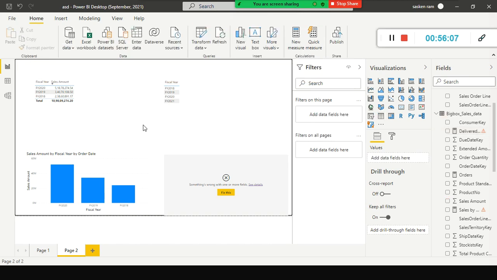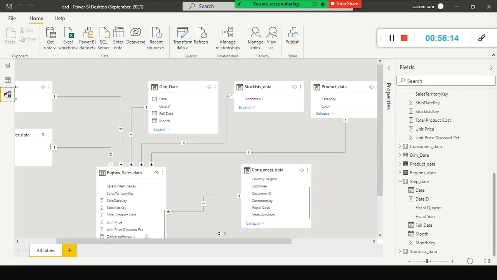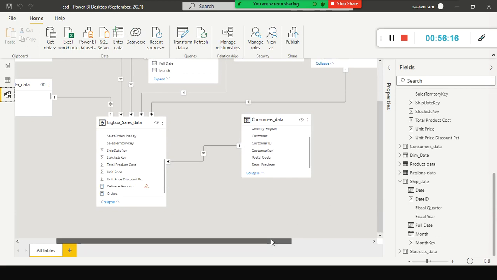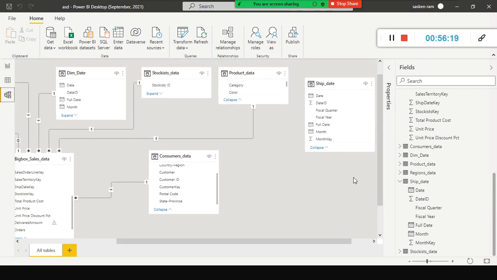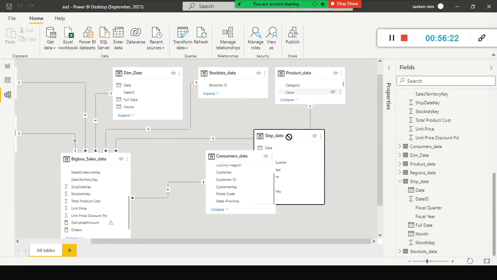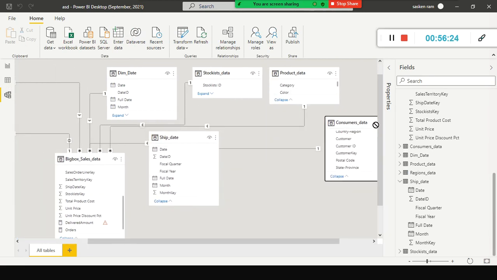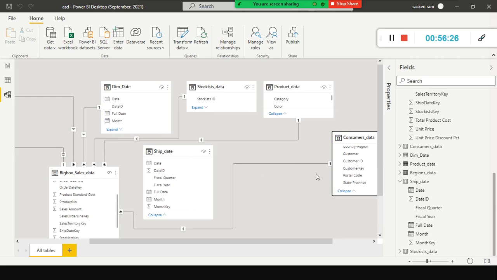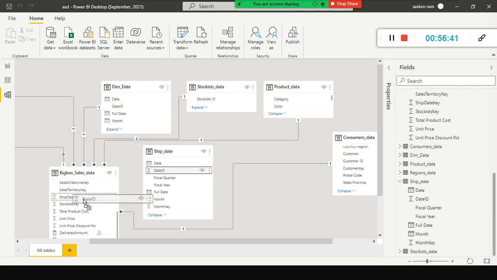Okay, fine. So now we removed it. What is the big deal? What can I do now? What I am going to do is use a copy paste of my existing date table, which is nothing but ship date. Here I am going to create the relationship. This one is already with order date key. Here I am going to create a relationship with ship date key, right? Ship date key.